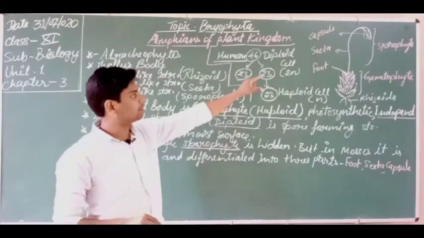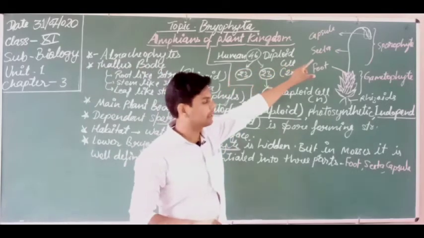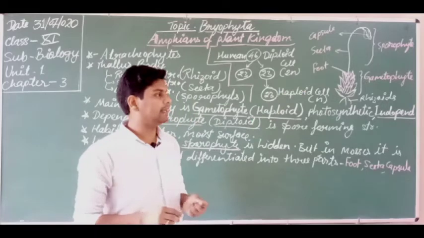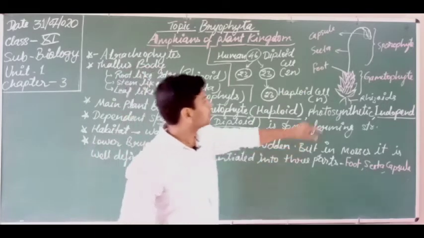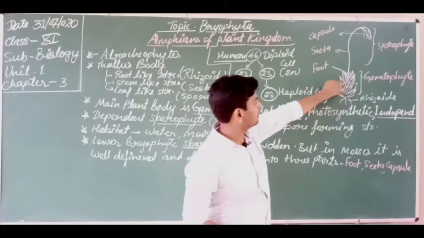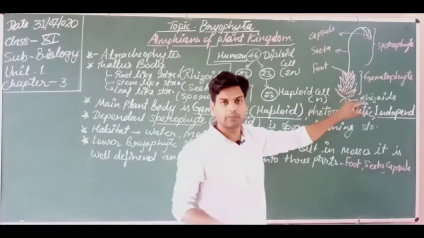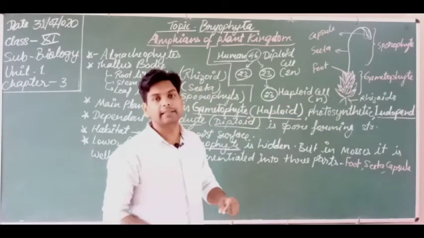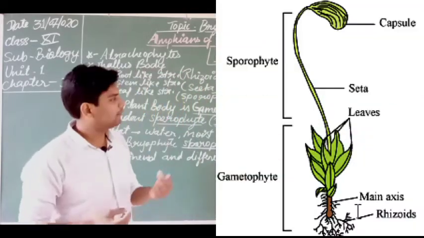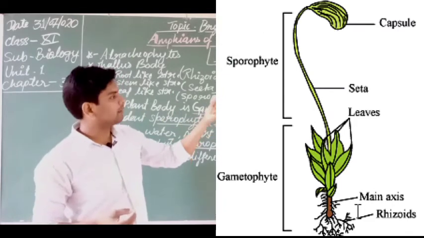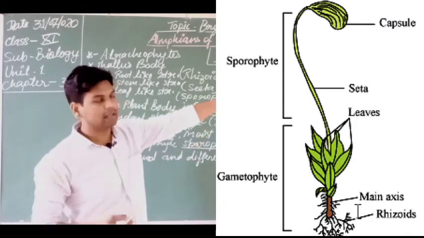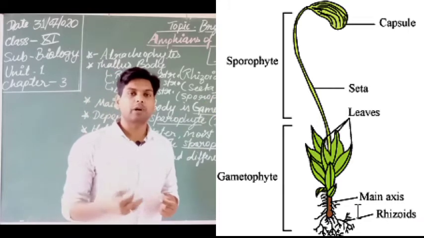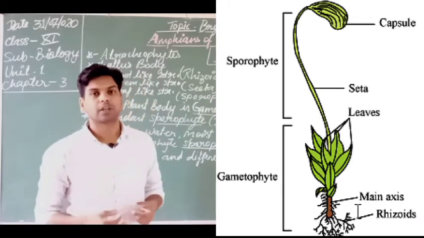So dear students, in the sporophyte, spores are formed inside the capsule, but in the gametophyte, gametes are formed. These leaf-like structures you are looking at here are known as the sporophylls. So in these sporophylls, gametes are formed. But the gamete forming bodies are known as what?